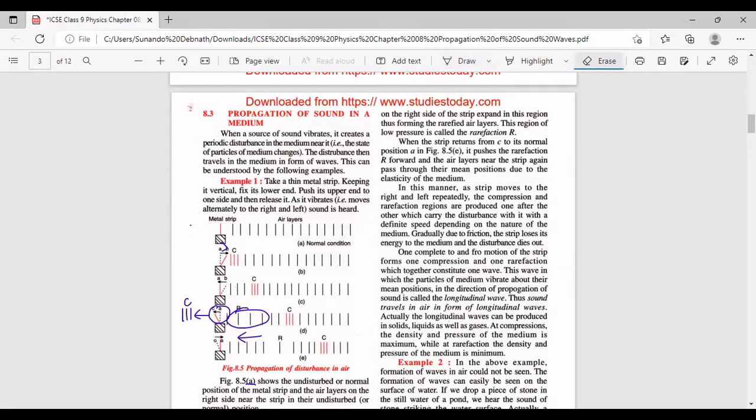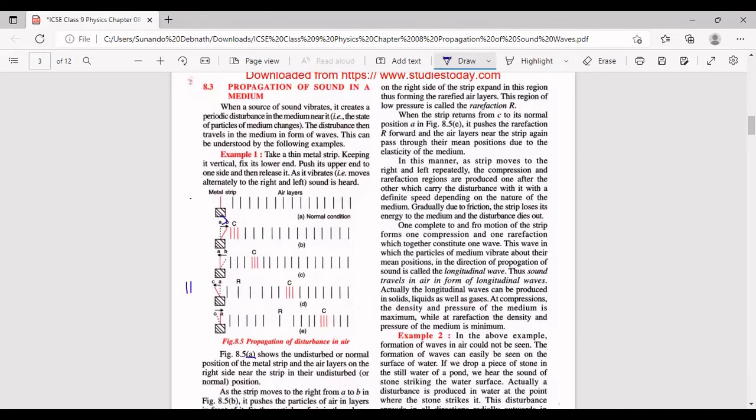Rarefied means they got far separated from each other. And this is what rarefaction is. So this region of low pressure is known as rarefaction. And the rarefaction is also transmitted further. You can see from here, it now got transmitted to this place. So rarefaction is also transmitted as a region only. So this is how it proceeds further.